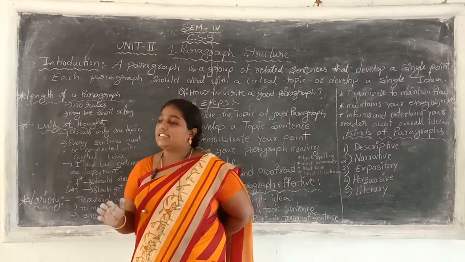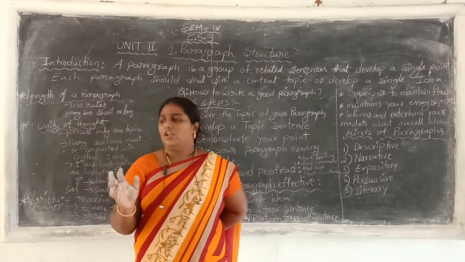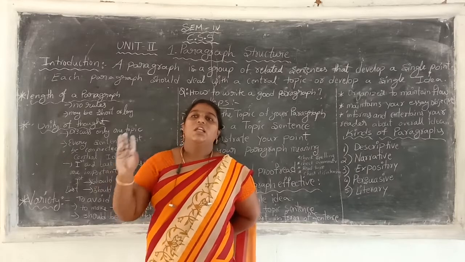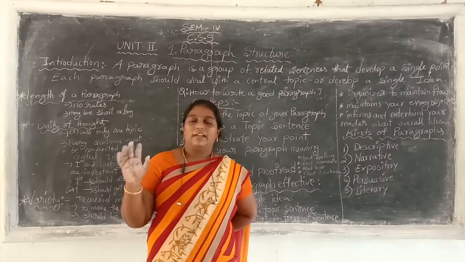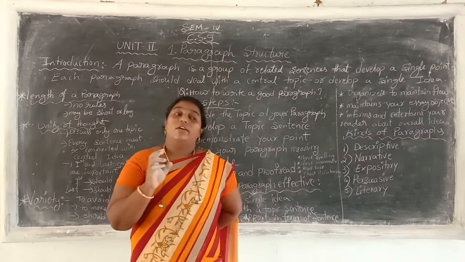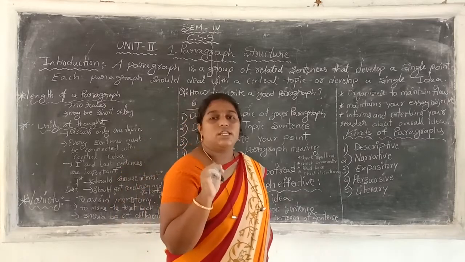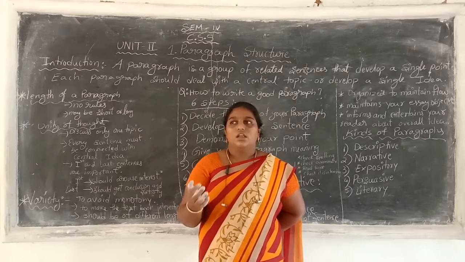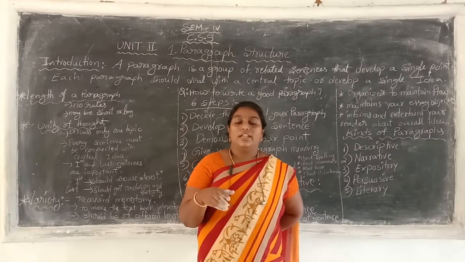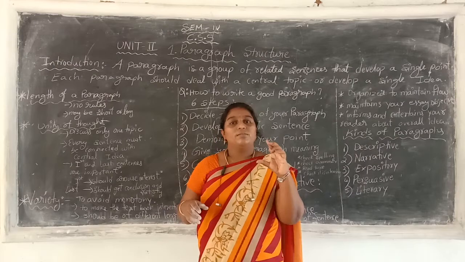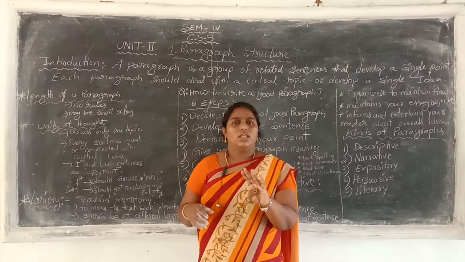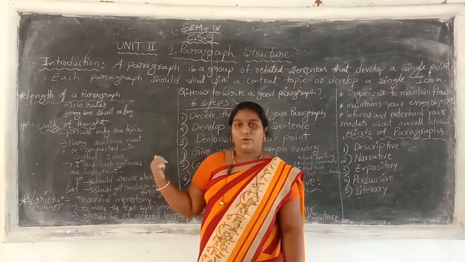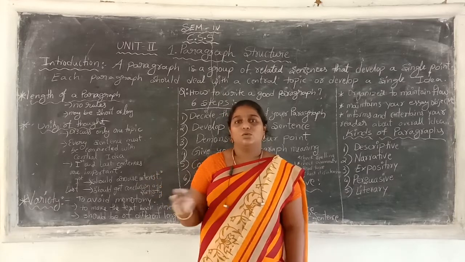It may consist of a single line or a number of lines. Whatever it may be, there is no rule for the particular length of the paragraph. Okay. For poems, there is a rule. Sonnet, octet, there will be rules. A sonnet contains 14 lines. For some poems it will contain just 4 lines. There are some rules for poem and poetry. There are no rules for the length of the paragraph in prose.